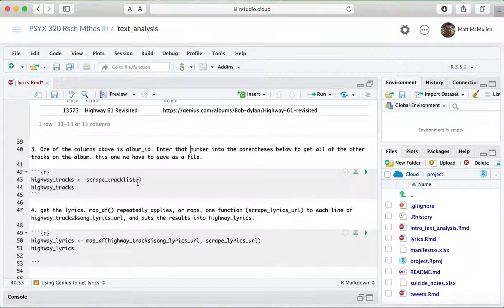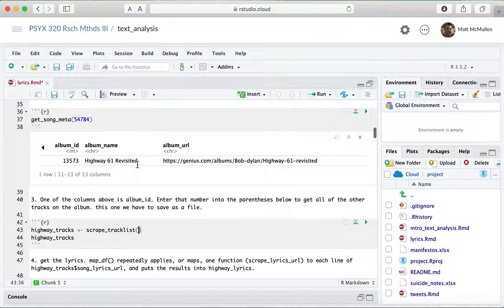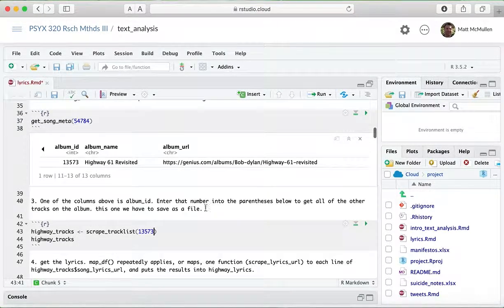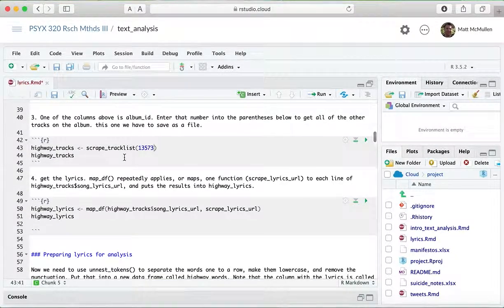This time there's a command called scrape track list, and it will get all of the tracks, so all of the songs on this album, in addition to the Like a Rolling Stone song, it'll get all the other ones. So again, this 13573 is the album ID number for that particular album that I'm interested in, and it's going to take all the tracks and put it into an object called Highway Tracks.